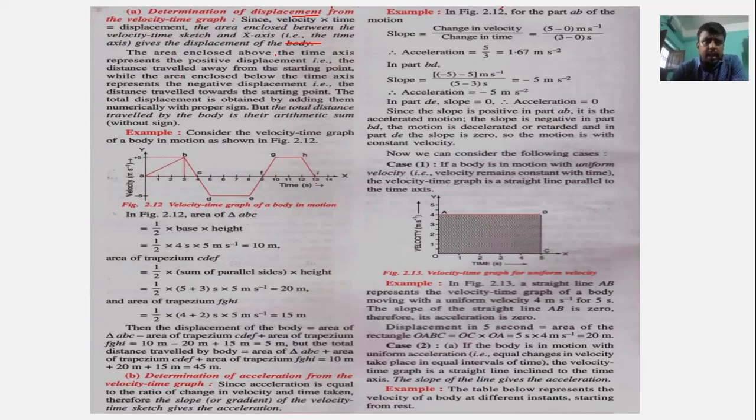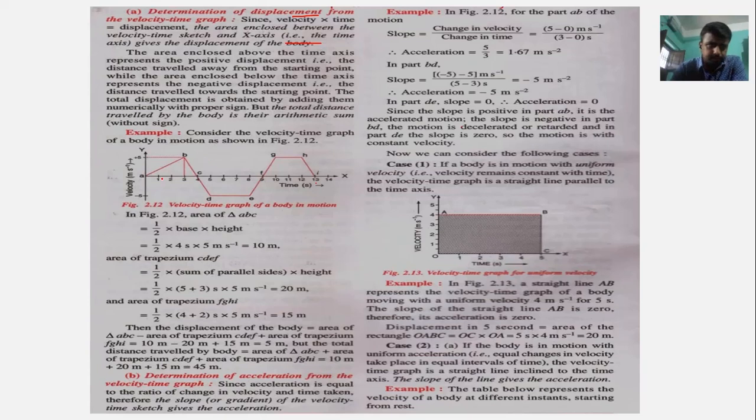The area enclosed above the time axis represents the positive displacement, and that is the distance traveled from the starting point, while the area enclosed below the time axis represents the negative displacement. Okay, the area enclosed above the time axis means, if this is the time axis, the area enclosed above the time axis is the positive displacement, while the area enclosed below the time axis is considered as negative displacement.